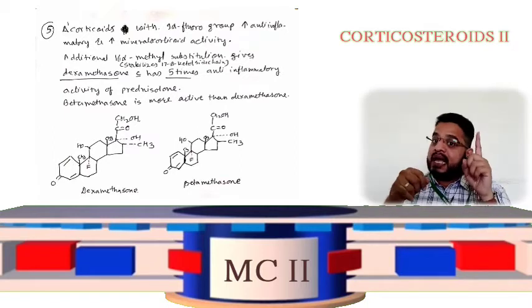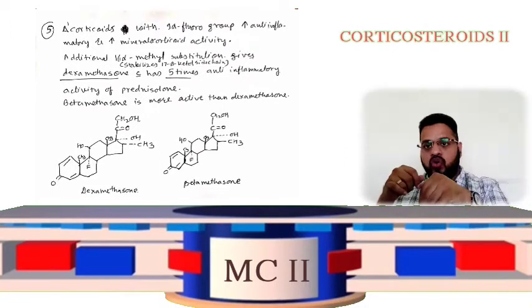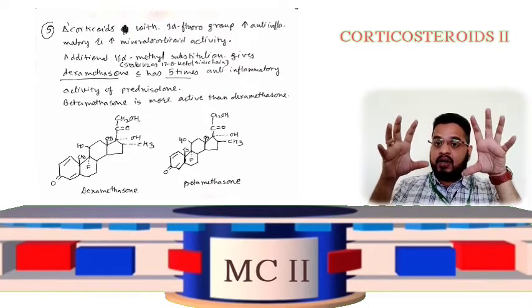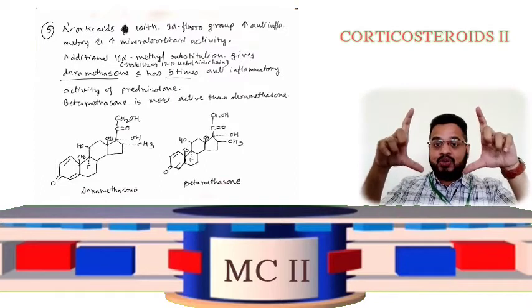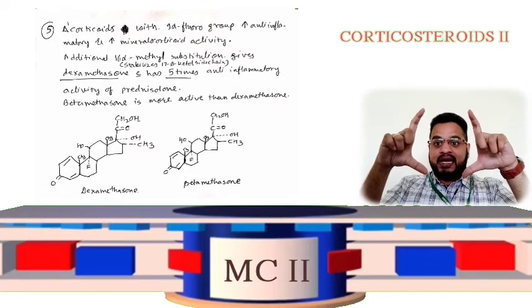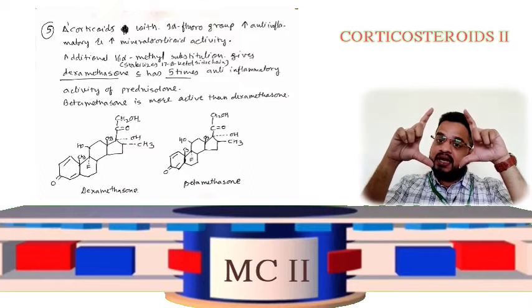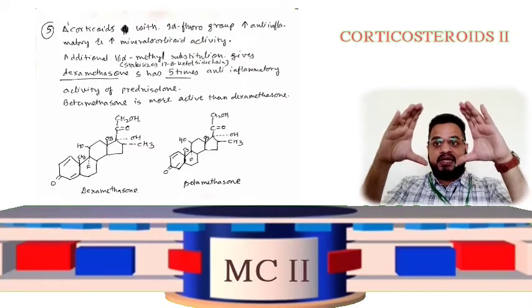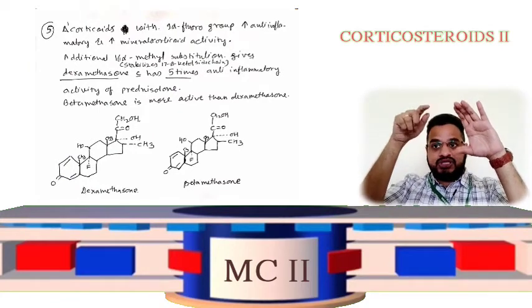Dexamethasone is nothing but, at the 9th position, 9 alpha fluoro. Please understand, now we are not talking about cortisone. We are talking about prednisone. From cortisone we have come to prednisone and prednisolone, that is, at the first position we have the delta 1, that is, one double bond. And to this prednisone and prednisolone, if I attach at the 9th position, what is it?